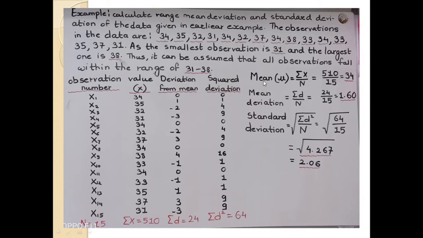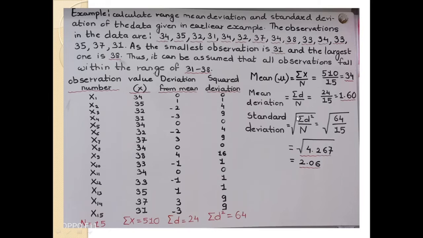Here we calculate the mean deviation: summation of d upon n. The summation of d is 24, we put that value in the formula, and n is the total number of observations, 15, and the answer is 1.60.